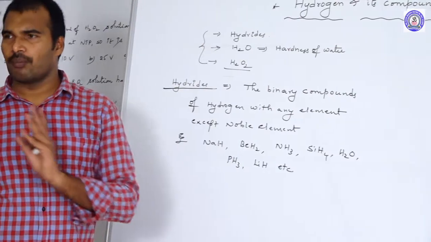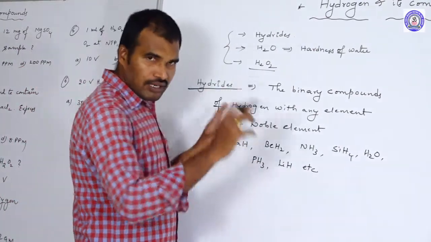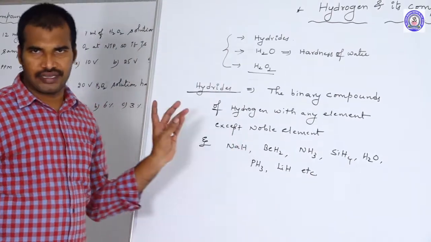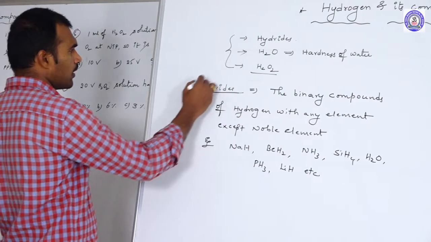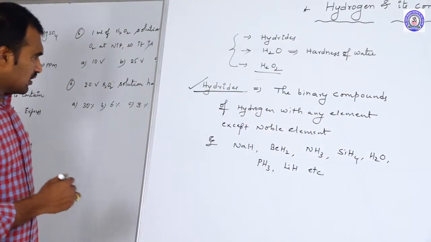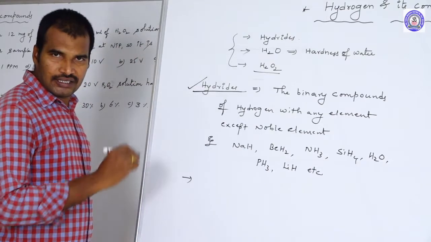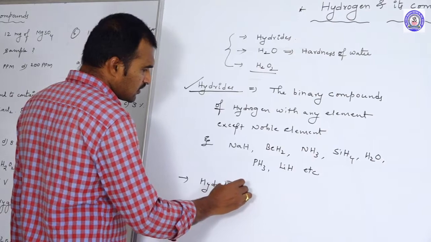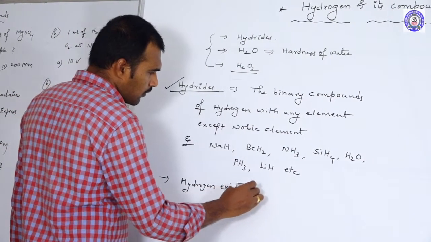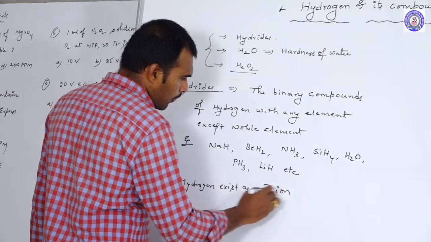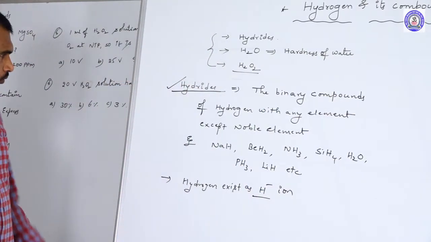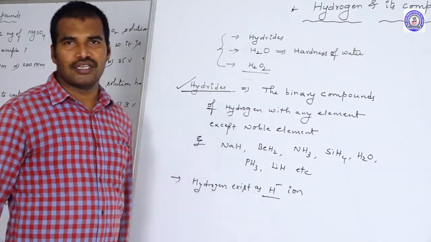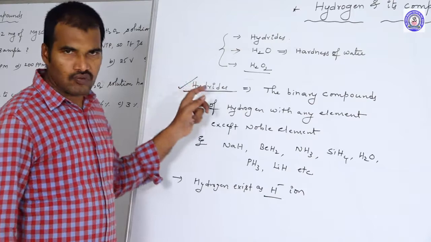Hydrides are binary compounds made by hydrogen. In those two elements, one element is hydrogen, and the other element can be anyone except noble gases. Those binary compounds we call hydrides. Now in these hydrides, hydrogen exists as H minus ion. Now these hydrides, based upon the nature of these compounds, we are